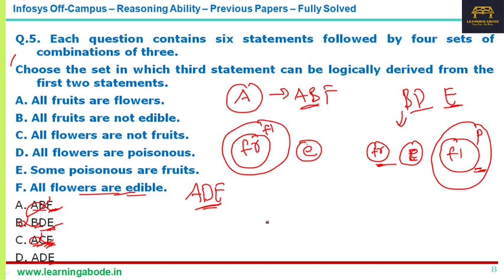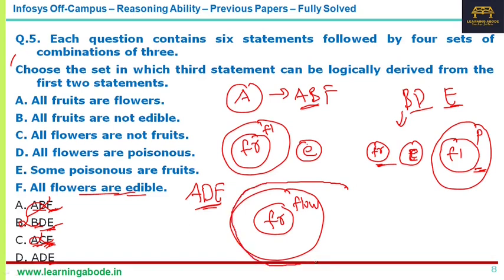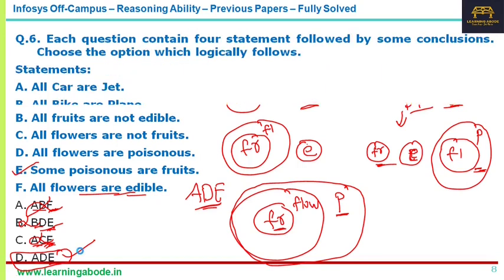A is all fruits are flowers. D is all flowers are poisonous. Now what is E? Some poisonous are fruits. Yes, among the poisonous, some poisonous are fruit. So this is correct, that is, ADE is correct. Answer option D for question number 5.